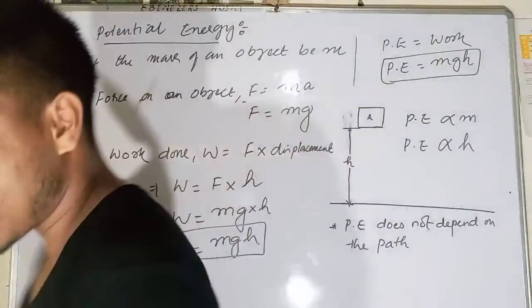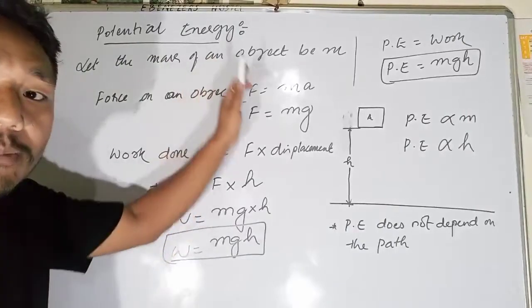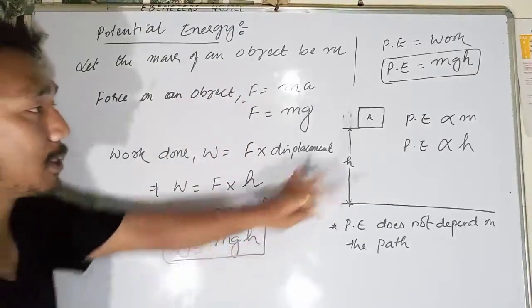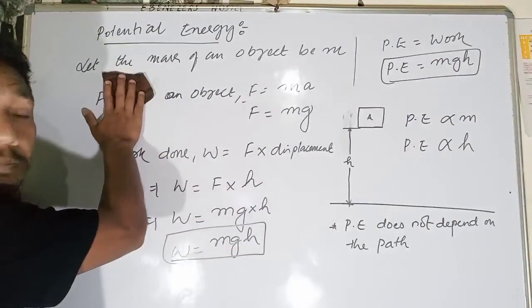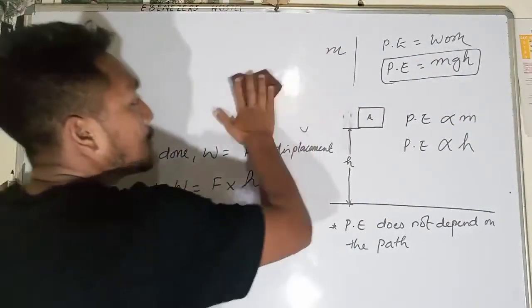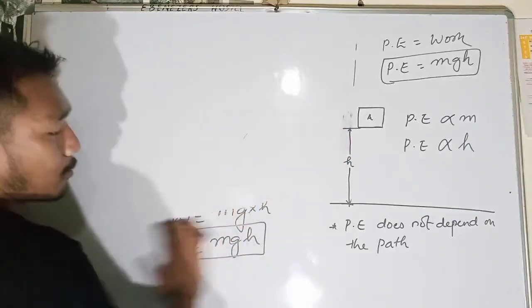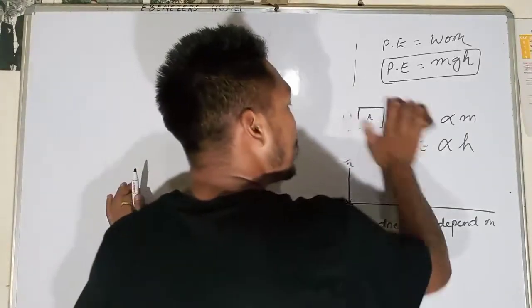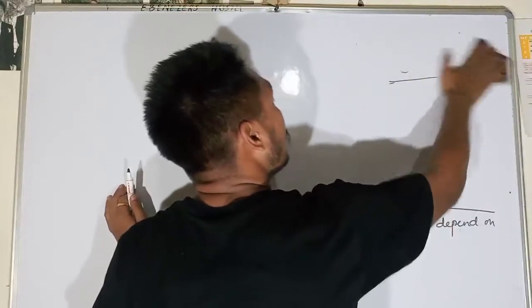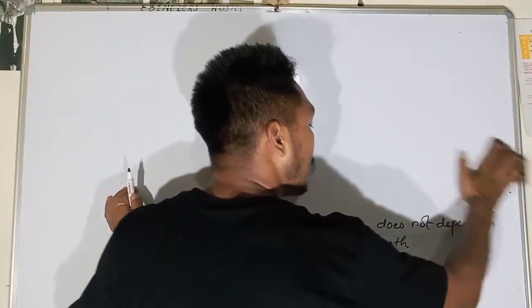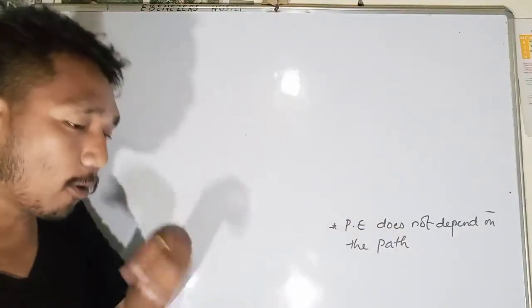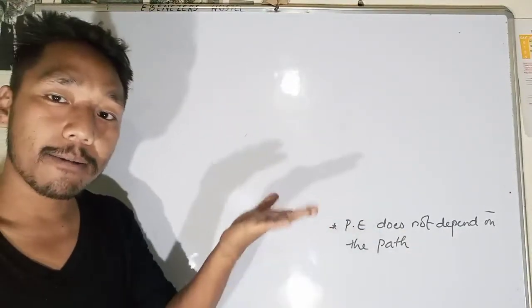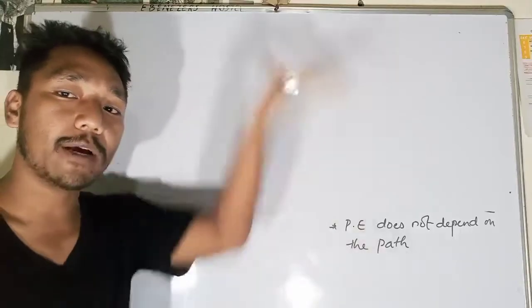Let's discuss this here in the pictures. I think you're clear about this formula of potential energy. Let's try to understand what it means that potential energy does not depend on the path, but actually depends on the height of the object from the ground level. It only depends on the height from the ground.